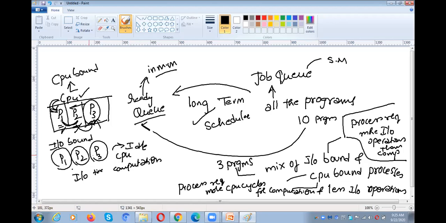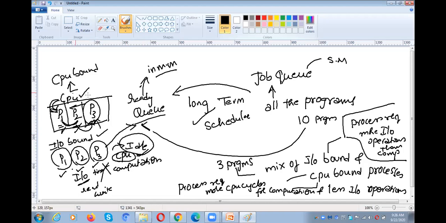If all are IO bound processes, they require IO operations. In order to do the IO operations, there is no need of CPU. Input output operation means reading the information from a disk, writing the information to a disk. So reading and writing, there is no involvement of CPU. So P1 doesn't require the CPU much time. P2 also doesn't require the CPU time, and P3 also doesn't require many CPU cycles. Why? Because P1, P2 and P3 all are IO bound. So the CPU will become idle. That means if all the processes in the ready queue are IO bound, then the CPU will become idle.